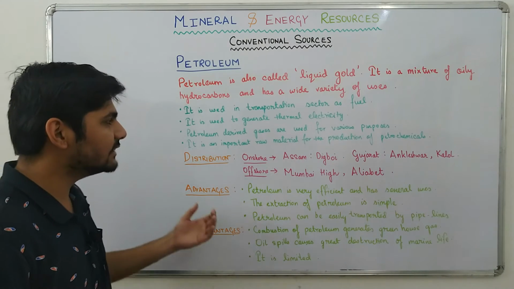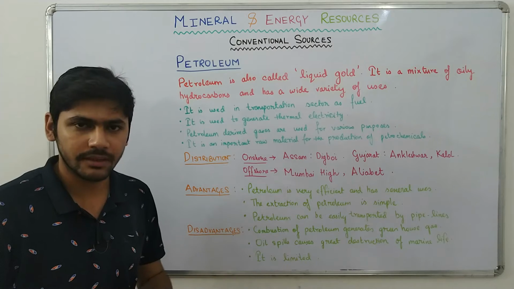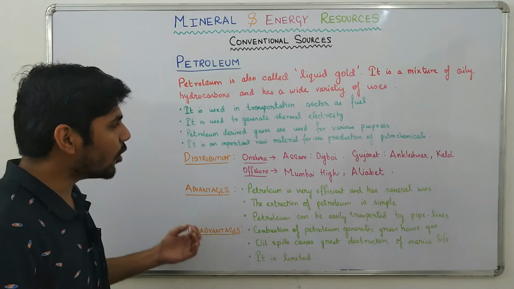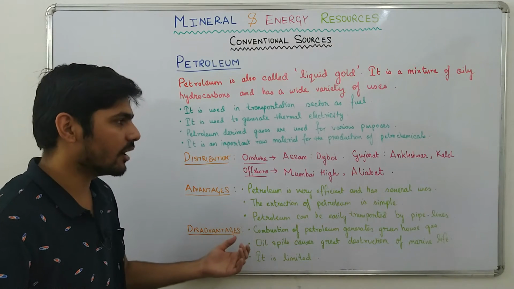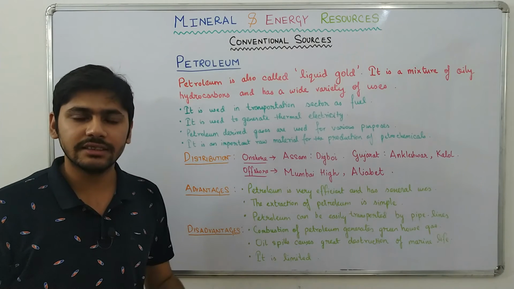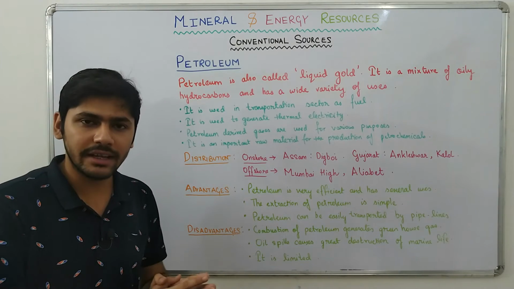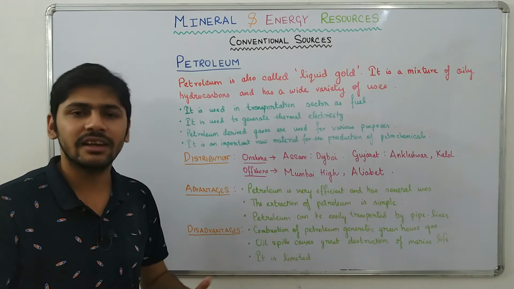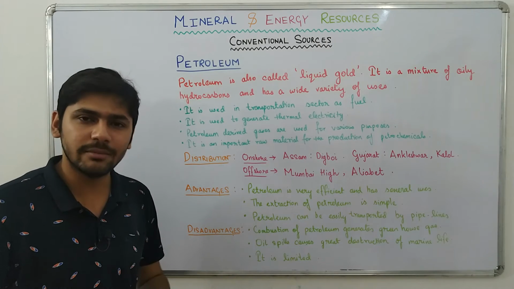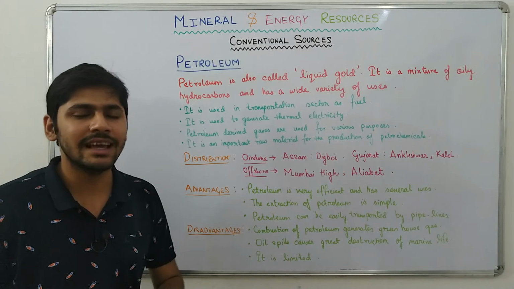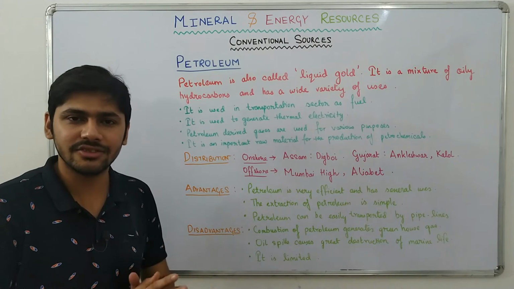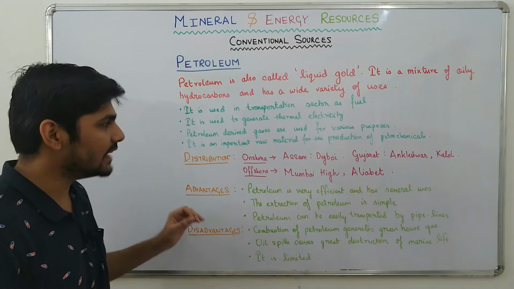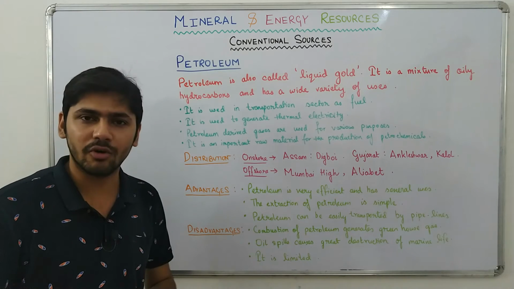And petroleum derived gases have many other uses. After this, it is an important raw material for the production of petrochemicals. Several industries require petroleum as a raw material for the production of petrochemicals. That is grease, lubricants, engine oil, petroleum jelly, petroleum wax, cosmetics, and there are several other industries that use petroleum as a raw material for the production of petrochemicals.